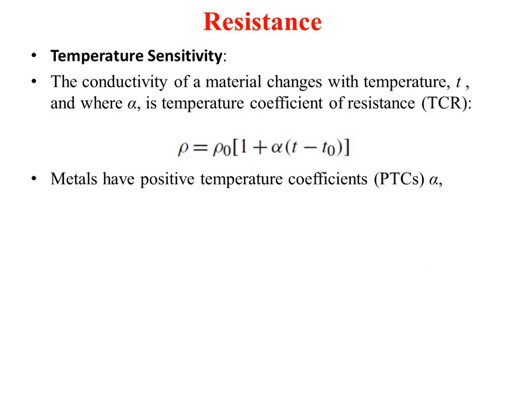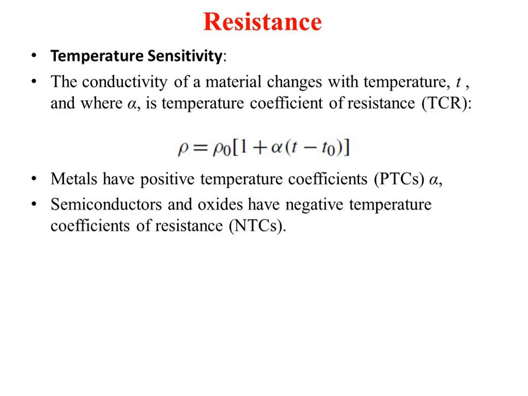Because of that the resistivity increases. Hence, metals are said to have a PTC type of alpha, that is a positive temperature coefficient.